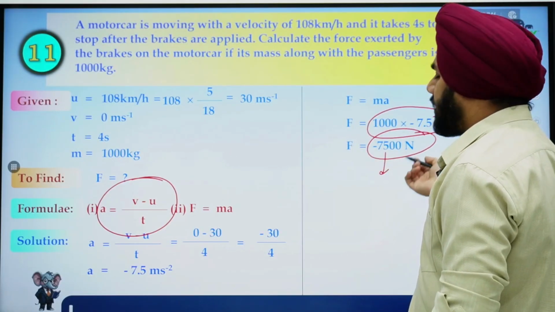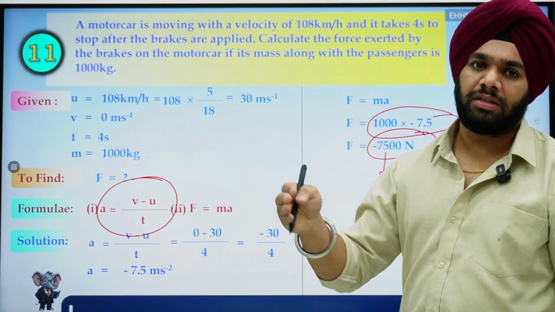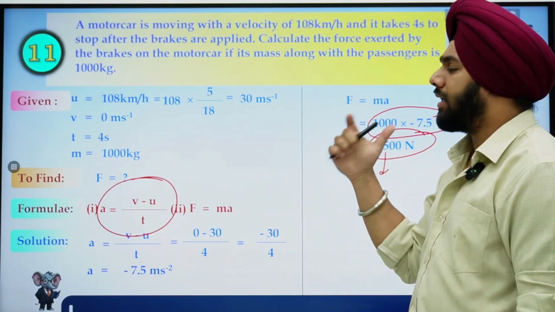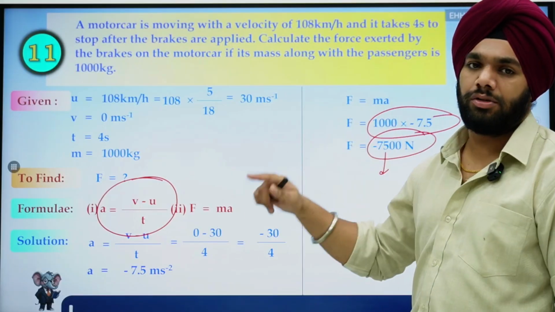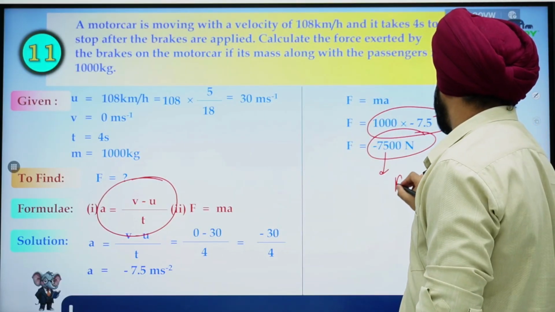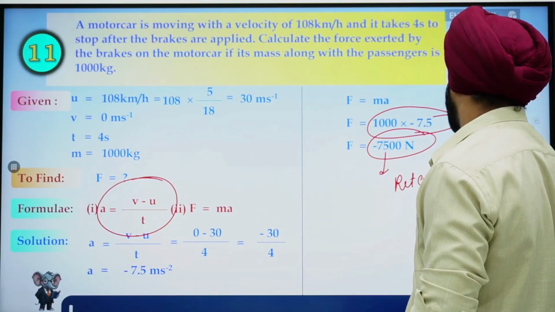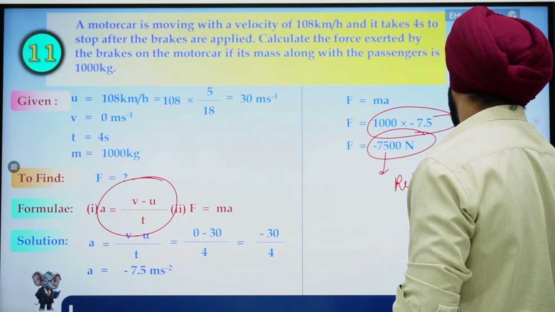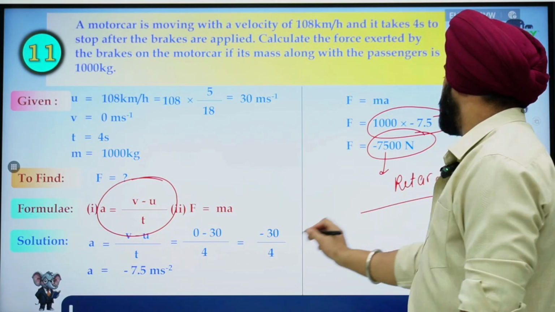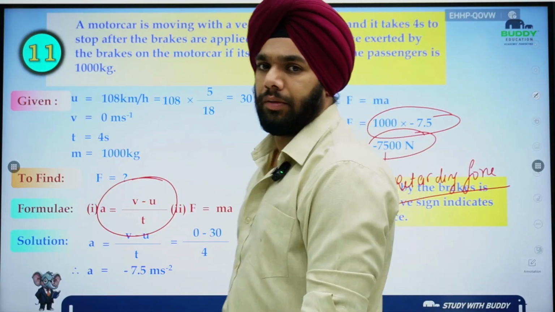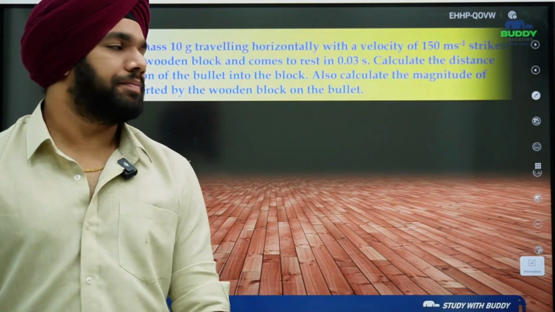Minus again shows that if the car is moving towards left, the force is towards right. If the car is moving towards right, force is towards left. So basically this is the retarding force that we are talking about. Got my point? Okay, next question.